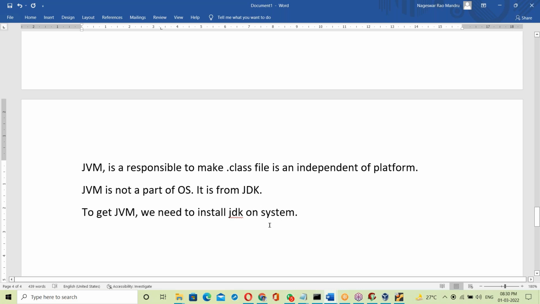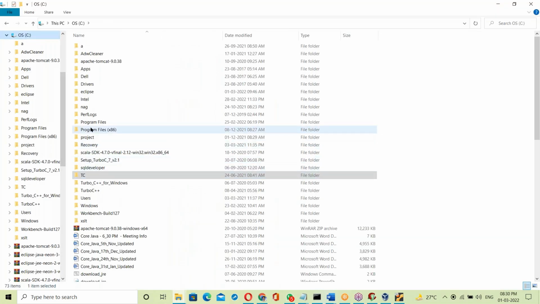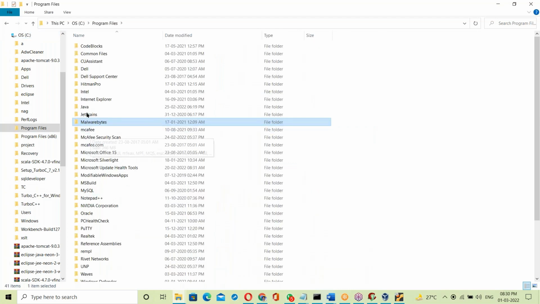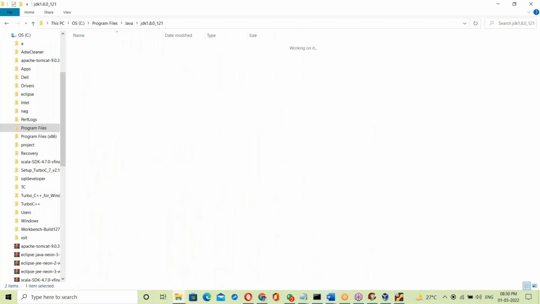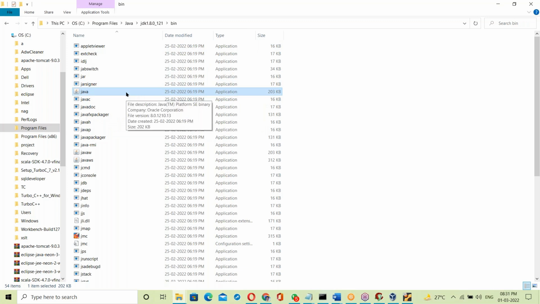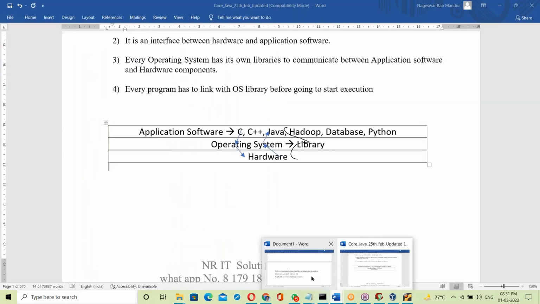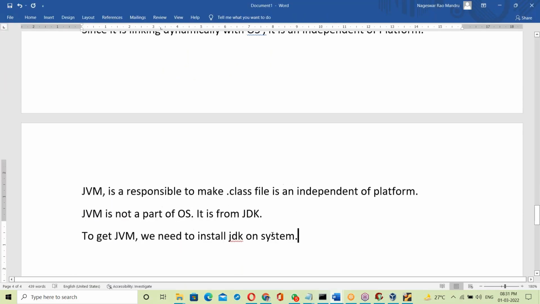Once the JDK is installed, that will give me the JVM. See, the JDK is installed in my system: C drive, Program Files, Java, JDK. In the JDK bin, the JVM is available. This is the JVM. So once the JDK is installed, we get the JVM. Okay, fine.